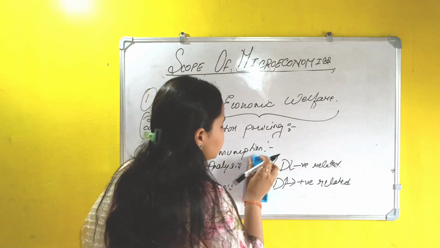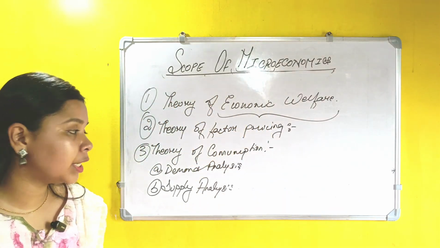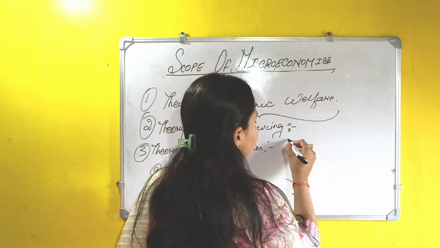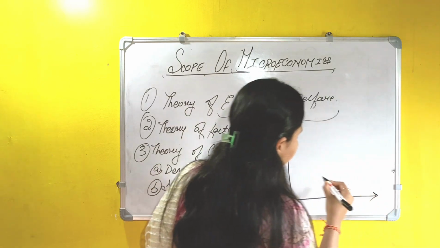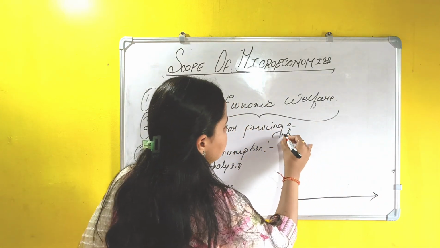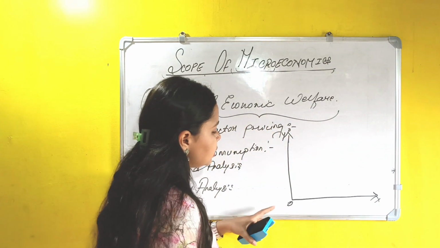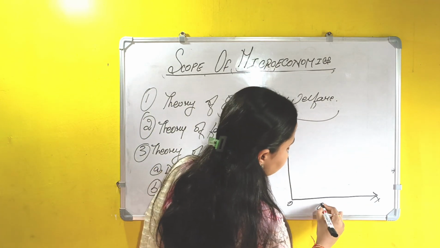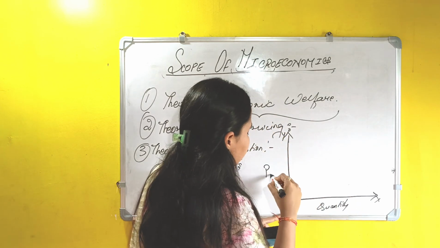Now for this, let's go with the basics, that is, let's discuss the diagram. It will be easier for you to understand. Let's say this is a diagram. We have two axes here: this is the y-axis, this is the x-axis, and this is the origin. In the x-axis we are measuring quantity, and in the y-axis we are measuring price.